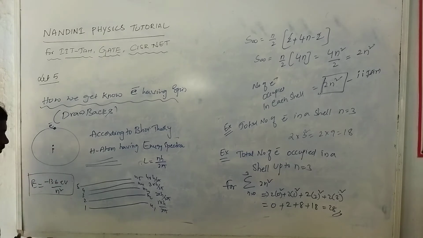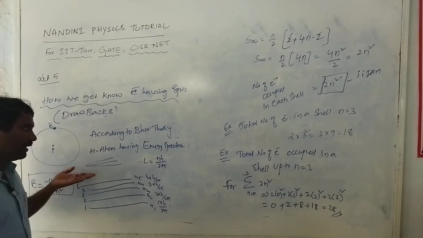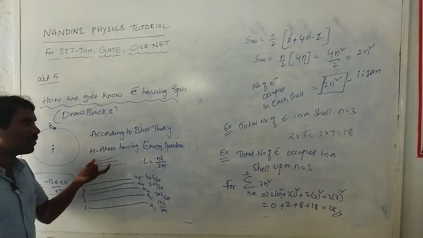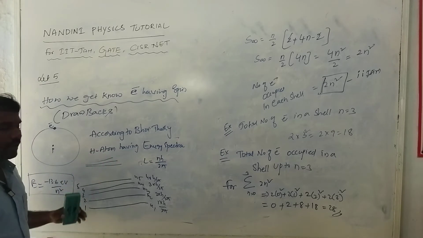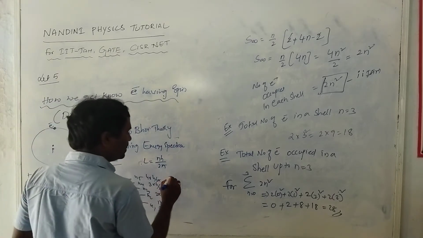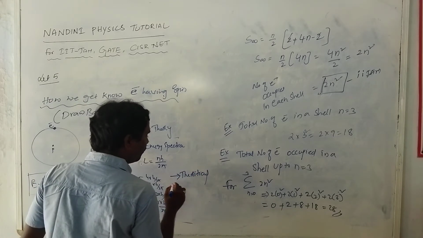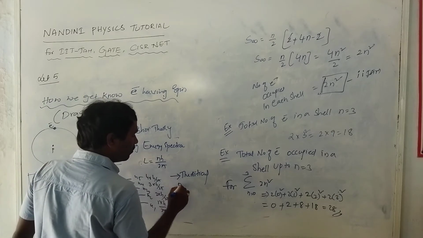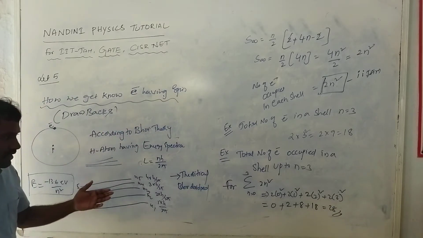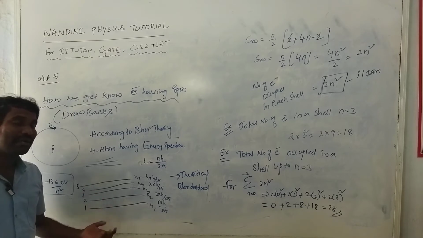Due to this energy, these are the levels obtained by Bohr theory using the hydrogen atom. So this is called the hydrogen energy spectra. But this spectra is theoretical. Bohr developed this spectra theoretically. But if you see the hydrogen atom practically,